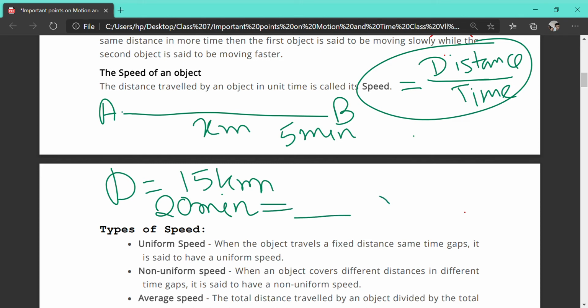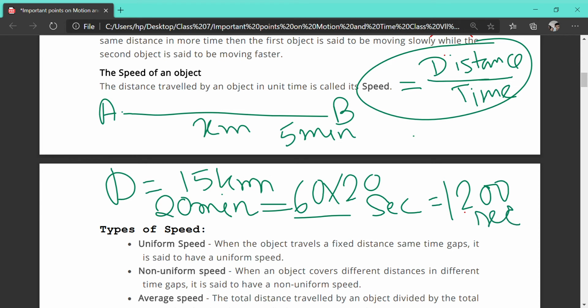So 20 minutes equals how many seconds? 1,200 seconds.